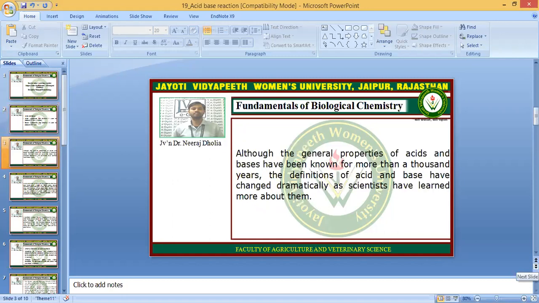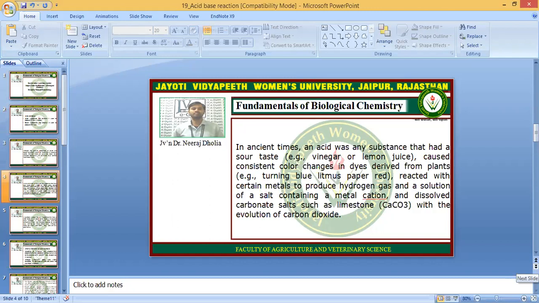So let's say that although the general properties of acid and bases have been known for more than 1,000 years, the definition of acid and bases have changed according to the requirement of the scientists, that how can we define it.